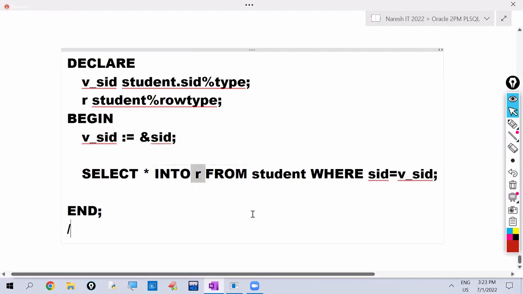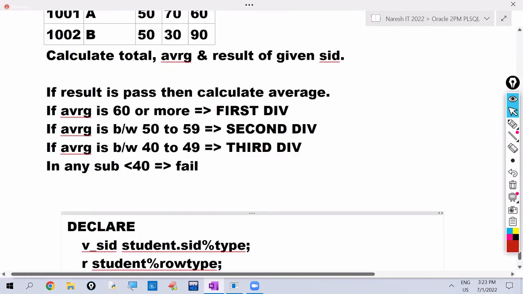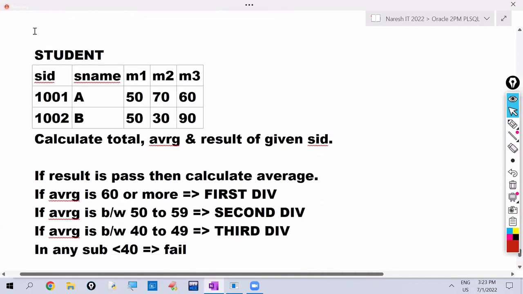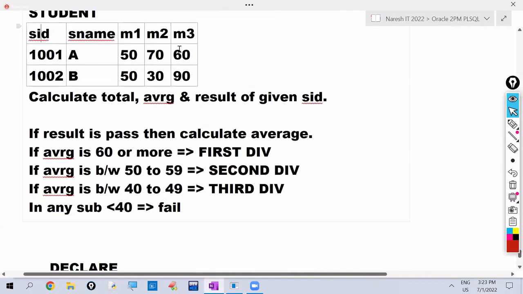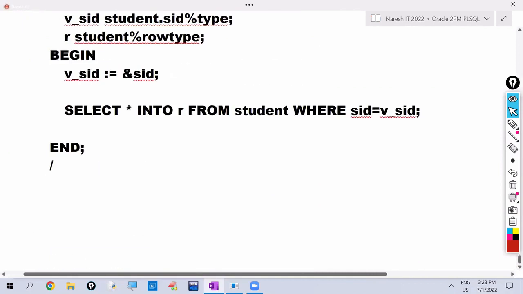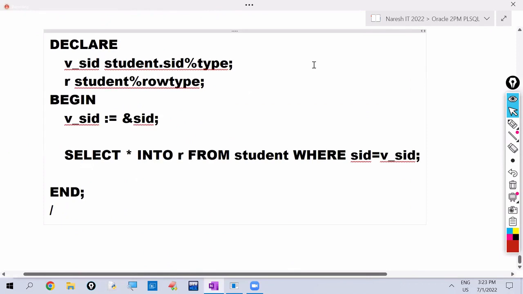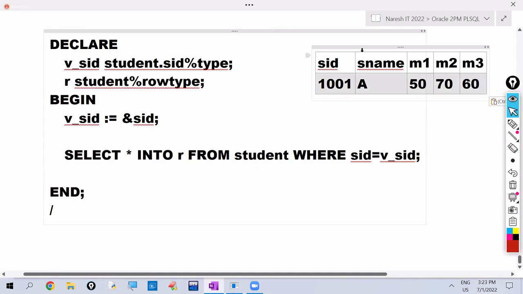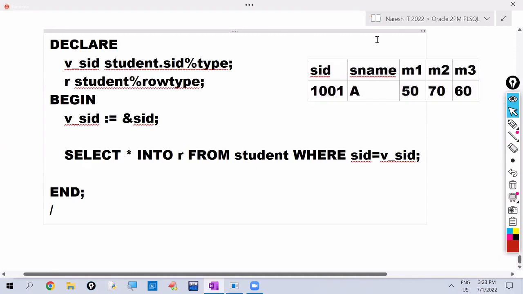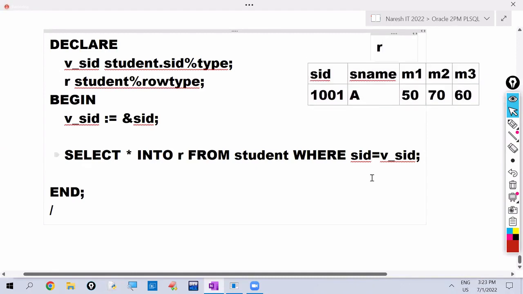Entire record we are holding in the R. Now R has SID, SName, M1, M2, M3. If we give student ID as 1001, this 1001 data will be held in the R. This is the R data.